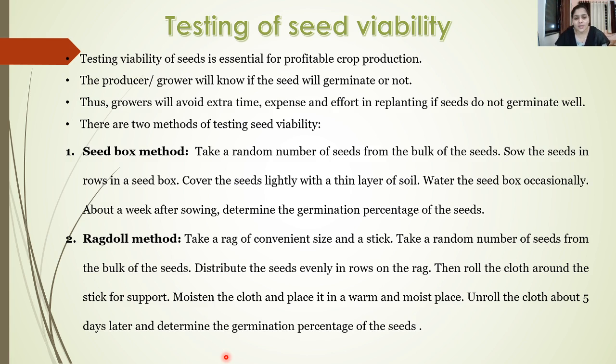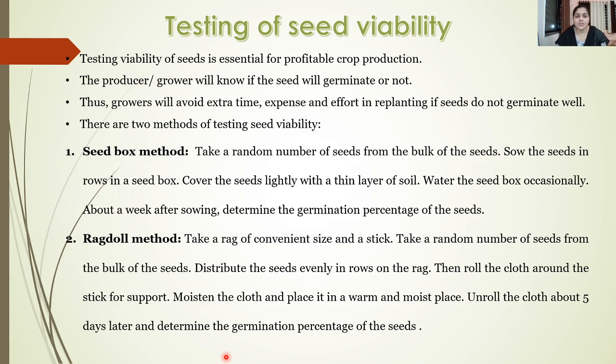The box is covered, and the seeds are laid on a thin layer of soil. The box is watered occasionally, and after about a week of sowing, the germination percentage of the seeds is calculated. This is called the seed box method, and the result will tell us the viability percentage or the germination percentage of the seeds.